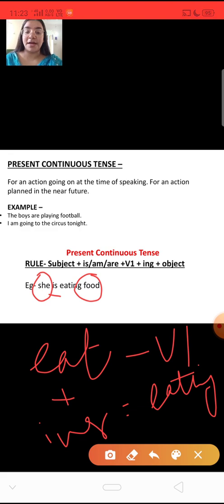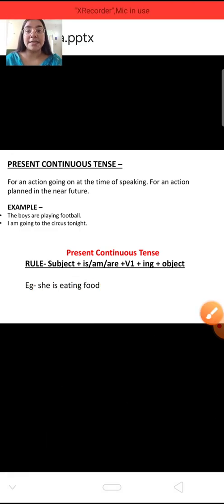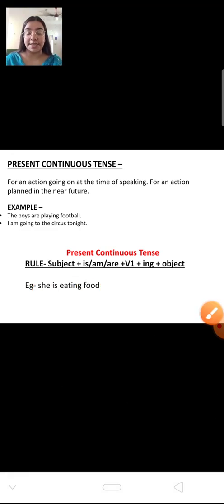It's very easy. I hope you have understood that to write a sentence in present continuous tense, you are going to write the subject first, then if the subject is plural, you will add are. If the subject is singular, you will use is, and if you are telling about yourself, you are going to add am.